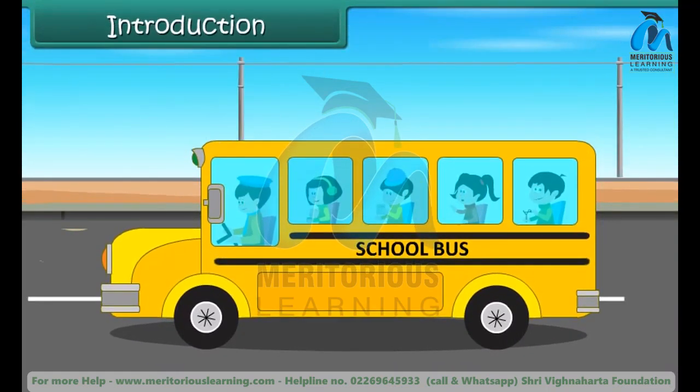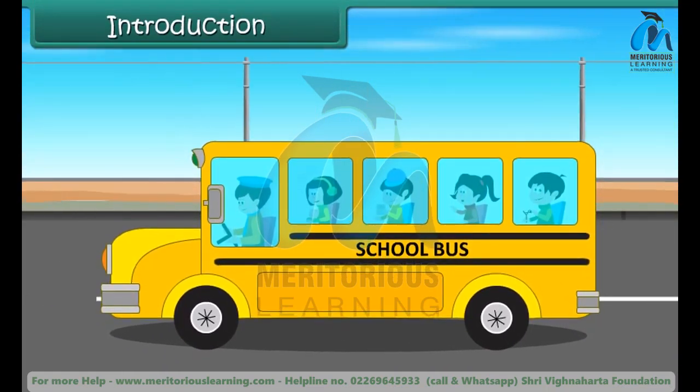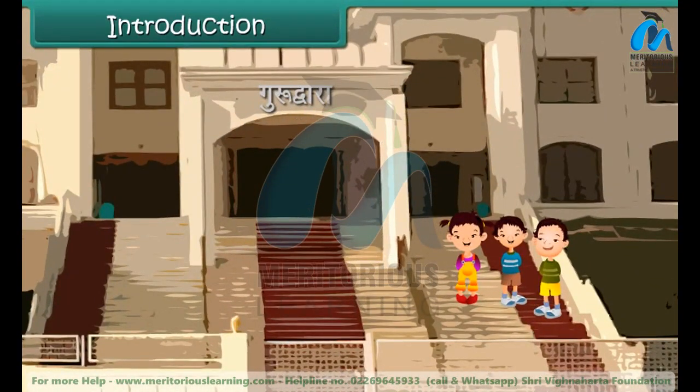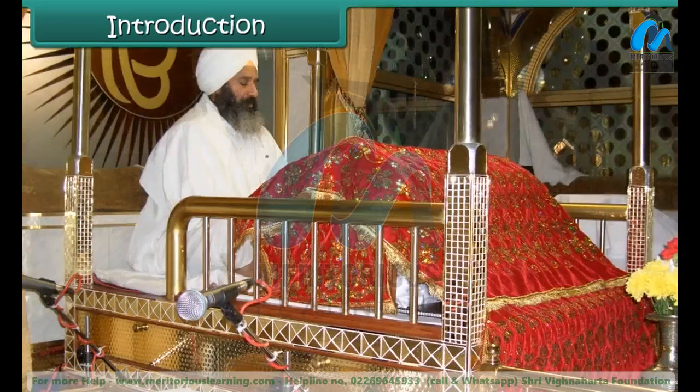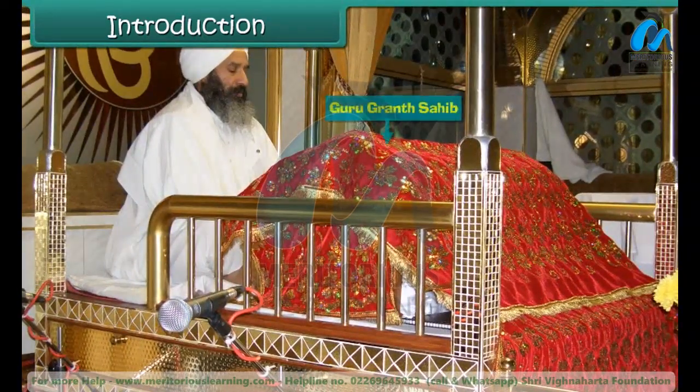Introduction. Simi is on a school trip to different places of worship. The teacher escorting the students takes them to a Gurudwara first. Simi notices that there are no idols or pictures of gods and goddesses in the Gurudwara. Instead, the Sikhs visiting the Gurudwara worship their holy book, the Guru Granth Sahib. In this lesson, you will learn about places of worship.